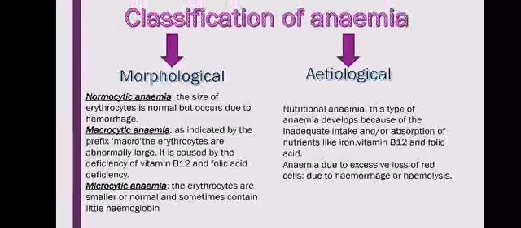This is the etiological classification. First one, nutritional anemia. This develops because of inadequate intake of nutrients like iron, vitamin B12 and folic acid. Both macrocytic and microcytic anemia come under the etiological nutritional anemia, and the anemia due to excessive loss comes under normocytic anemia, as others say.